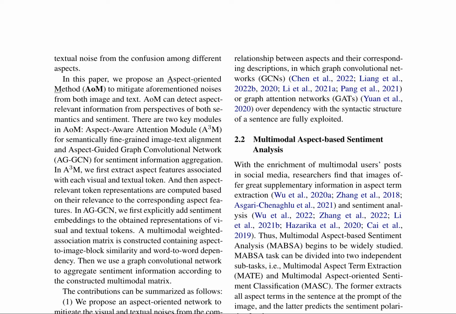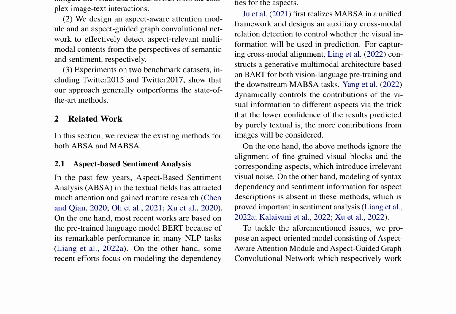For ABSA, most recent works are based on the pre-trained language model BERT due to its remarkable performance in many NLP tasks. Some recent efforts focus on modeling the dependency relationship between aspects and their corresponding descriptions, which has proved important in sentiment analysis. For MABSA, researchers find that images offer great supplementary information in aspect term extraction and sentiment analysis. However, the above methods ignore the alignment of fine-grained visual blocks and the corresponding aspects, introducing irrelevant visual noise. They also lack the modeling of syntax dependency and sentiment information for aspect descriptions, which is crucial in sentiment analysis.